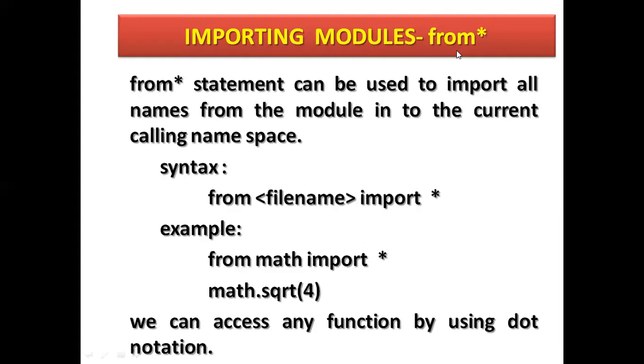And here, importing a module with star. The from star statement can be used to import all the names from the module into the current calling space. You can call all of these in the current space. So from file name import star. See here, from maths import star. So it will display all the names contained in the maths package. So maths.sqrt(4) will also work with this.